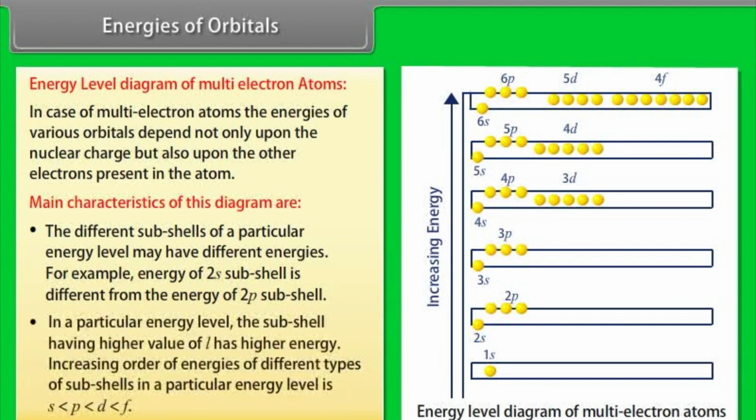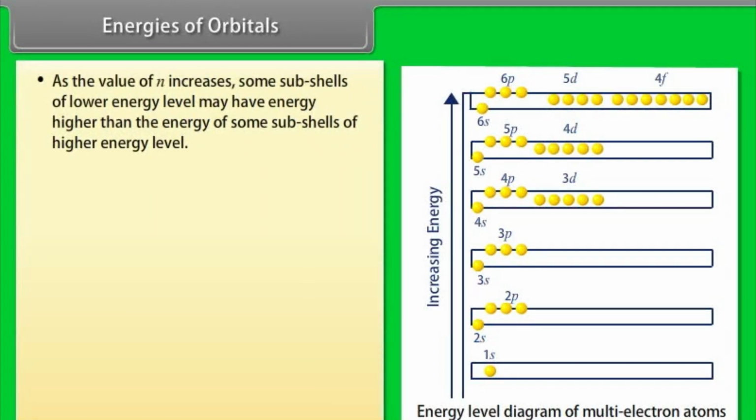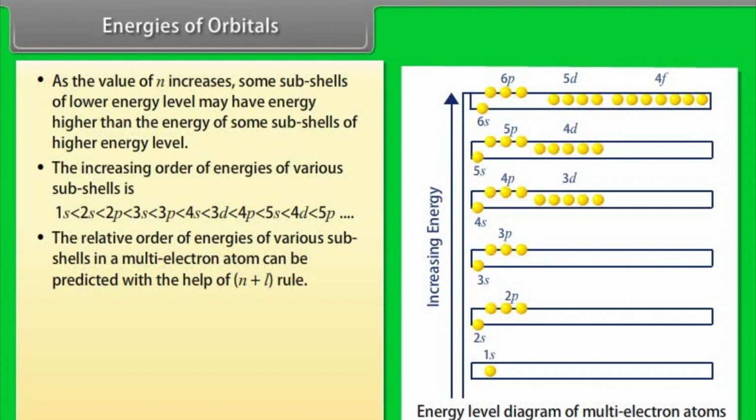Number 2, in a particular energy level, the subshell having higher value of l has higher energy. Increasing order of energies of different types of subshells in a particular energy level is: number 3, as the value of n increases, some subshells of lower energy level may have energy higher than the energy of some subshells of higher energy level. Number 4, the increasing order of energies of various subshells is: